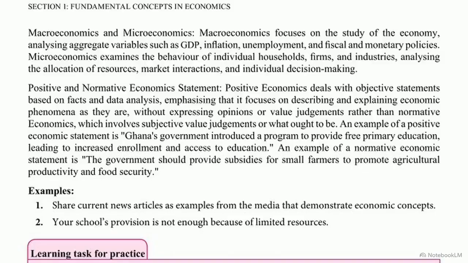Economists make two distinct types of statements. The first is positive economics. As highlighted here, these are objective statements based entirely on facts and data analysis. In contrast, normative economics involves subjective value judgments, expressing opinions about what ought to be.